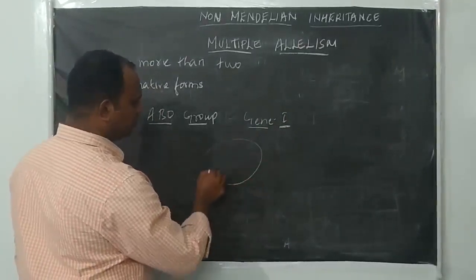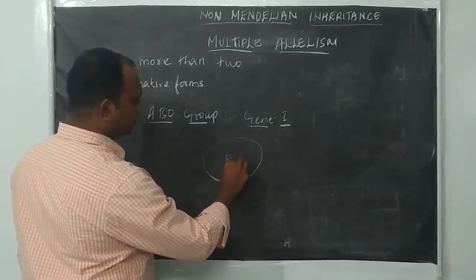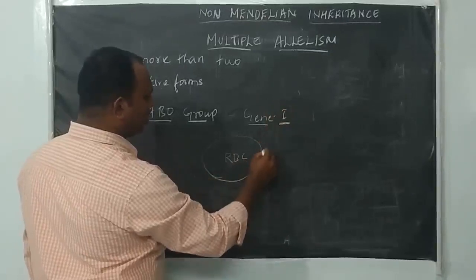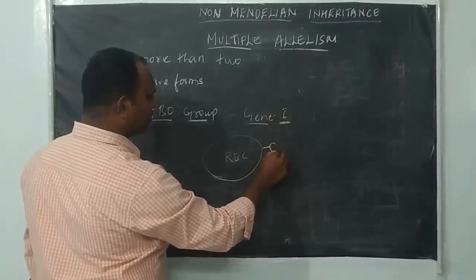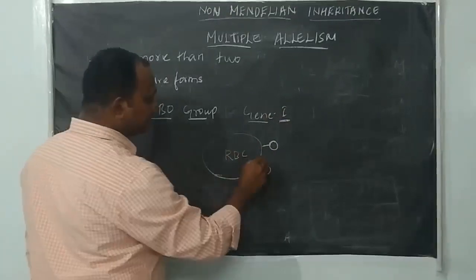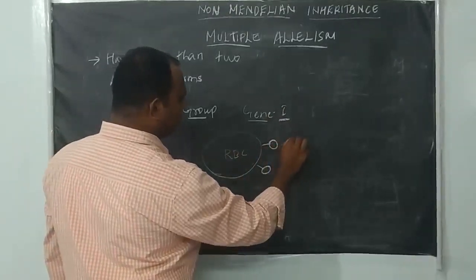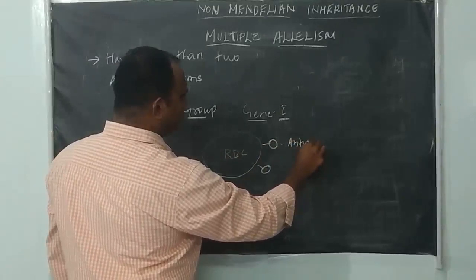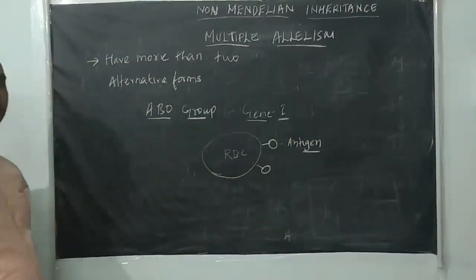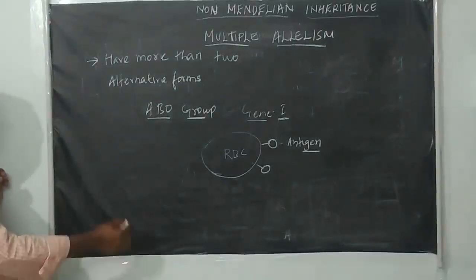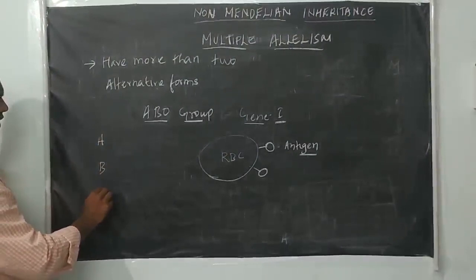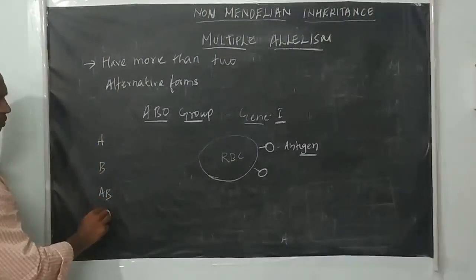In human RBCs, which are animal cells surrounded by plasma membrane, this I gene produces a sugar polymer on the surface, which you can call an antigen. Based on the type of antigen present on the surface of the RBC, we group our blood into A, B, AB or O.